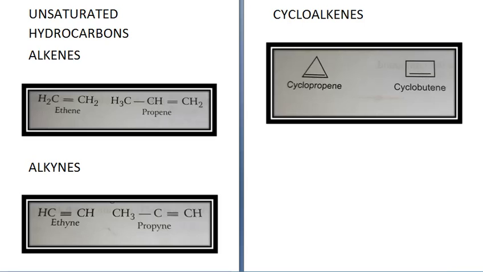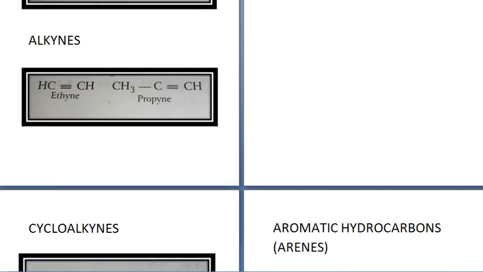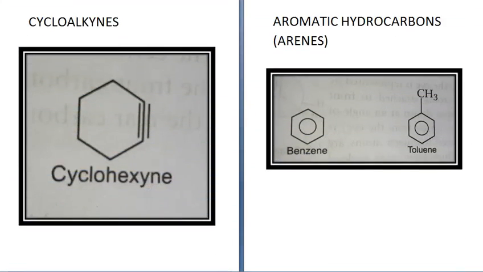Similarly, we have cycloalkynes. There is a carbon-carbon triple bond present in this. So it has 6 carbons ring, but these 2 carbons, they are linked by a triple bond, so it is called as cyclohexyne. Next category is aromatic hydrocarbons, which are also called as arenes.